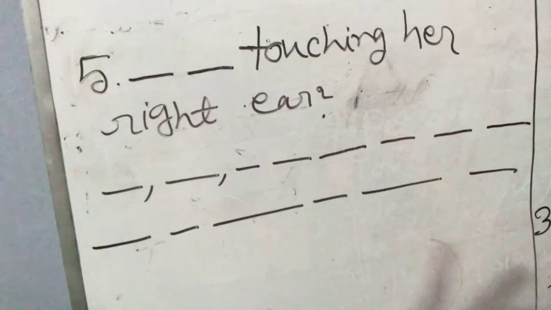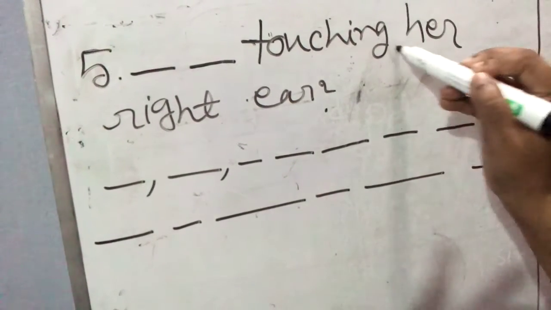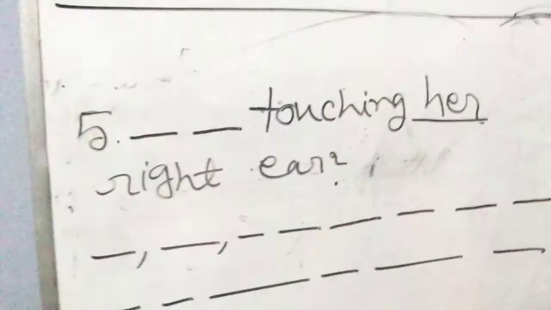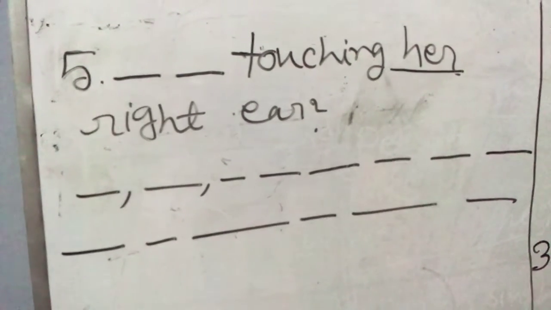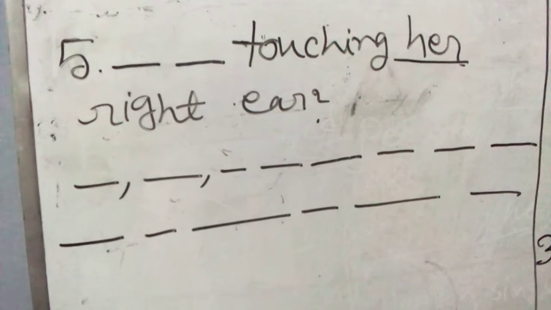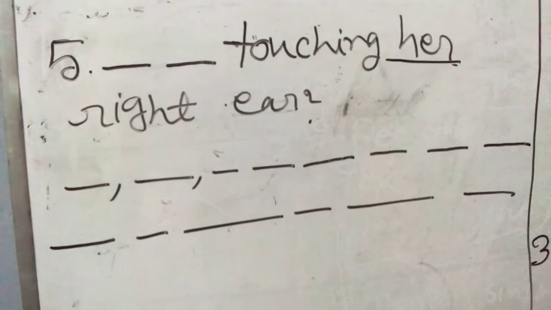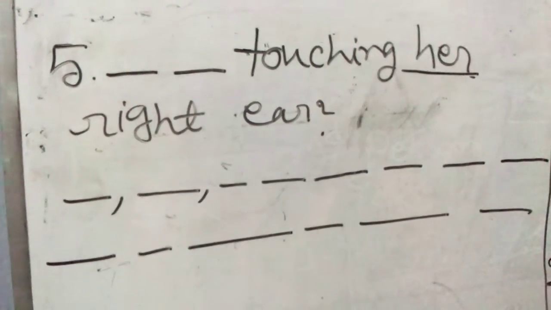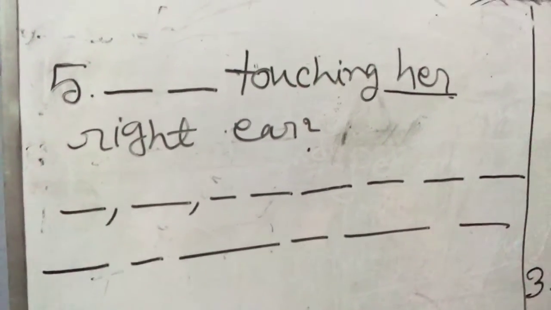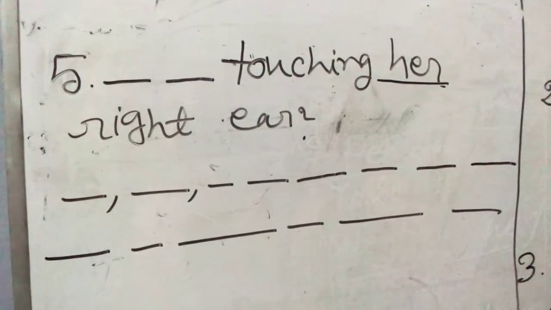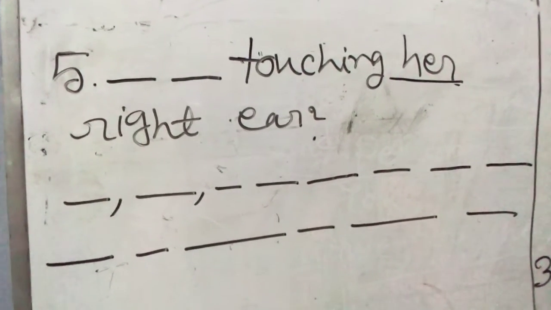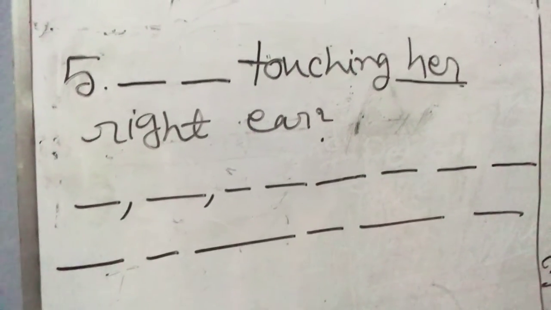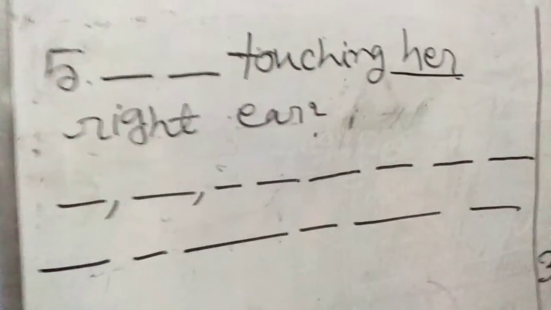This touching her right ear. Seeing this pronoun her, we can sense that it is about a girl. And of course, just right beside number 5, there's a picture. See, notice the picture carefully. What can you see? Is she touching her right ear? There's a picture of a girl and she is touching her ear. But is she touching her right ear or not? It's the main thing of this, the main answer of this question.